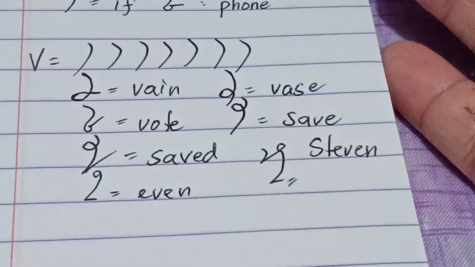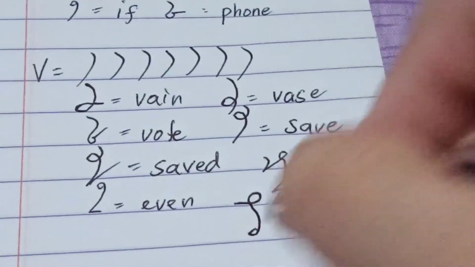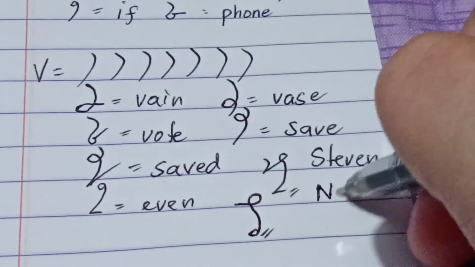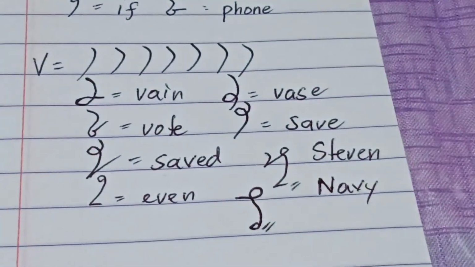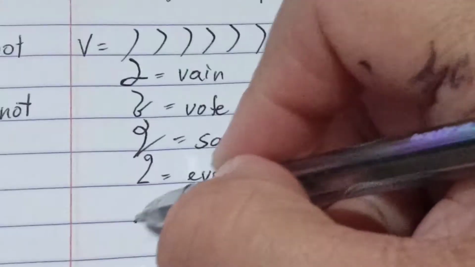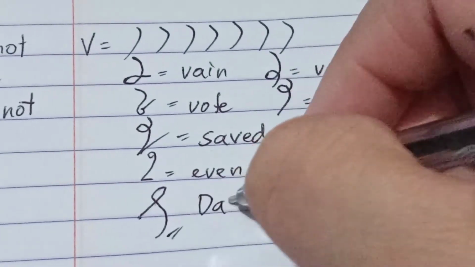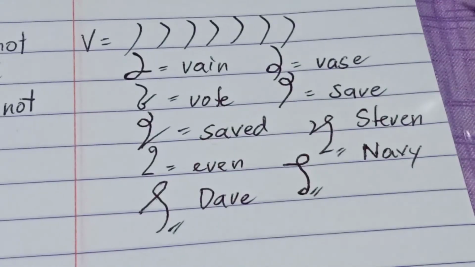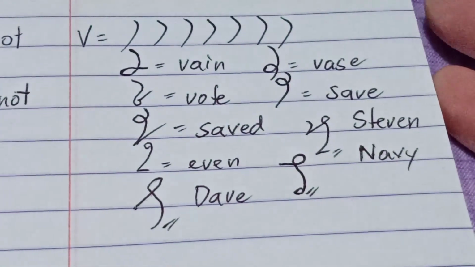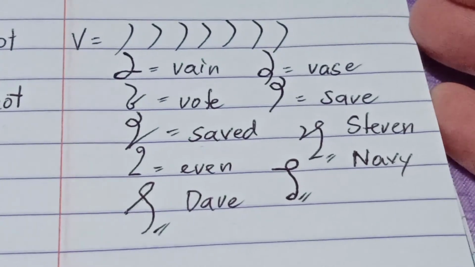Another, if I combine N-A-V-E with the capitalization symbol, this is Navy already. And the last one, if I combine D-A-V, this is a name of a person, so this is Dave. So these are the examples of words with the sound of V.